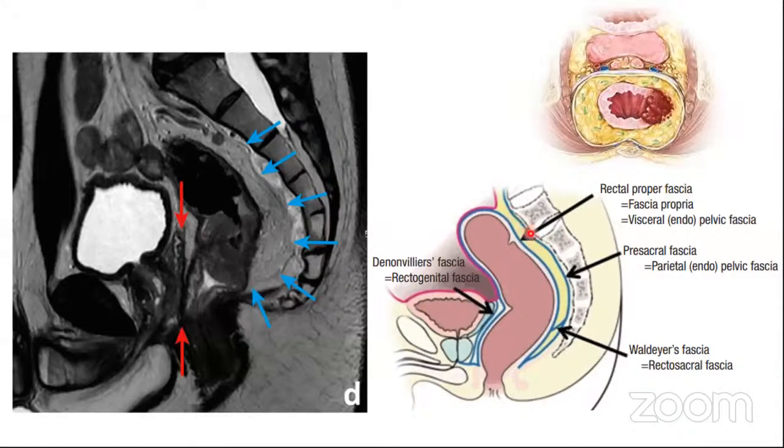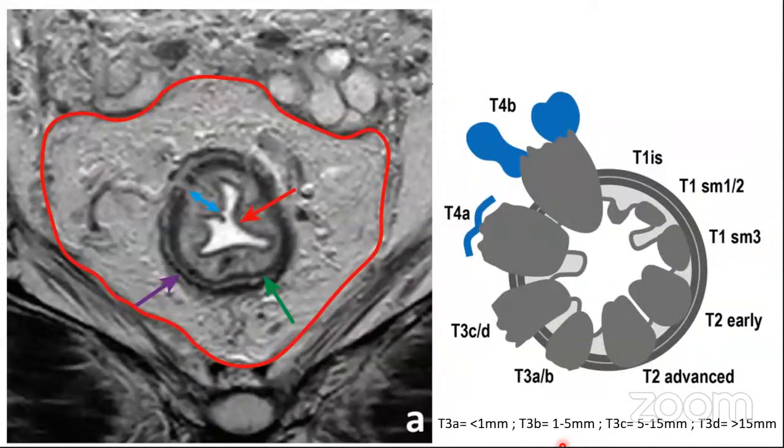So here, when it is gold standard, okay. One of the major reasons is that the MR can very reliably, to the tune of 95%, predict the T stage of the tumor. So we look here into the MR image. This dark T2 hypointense line is the mucosa. This is usually very difficult to visualize on the MR. And when the tumor is involving the mucosa, it is called carcinoma in situ.